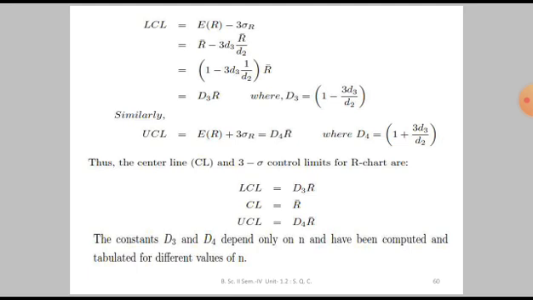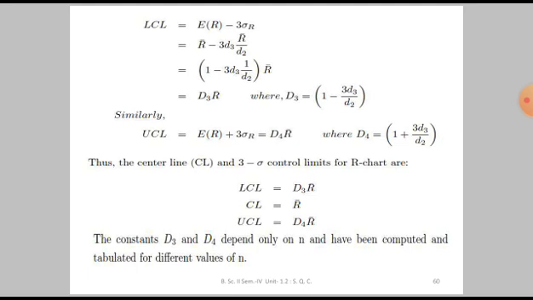Thus, the center line and 3 sigma control limits for the R chart are: LCL is D3 into R bar, center line is R bar, and upper control limit is D4 into R bar, where these constants D3 and D4 are based on n, and they have been tabulated for different values of n. It is available in statistical tables.